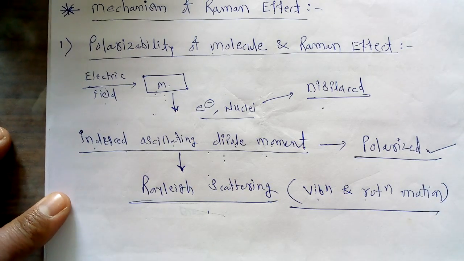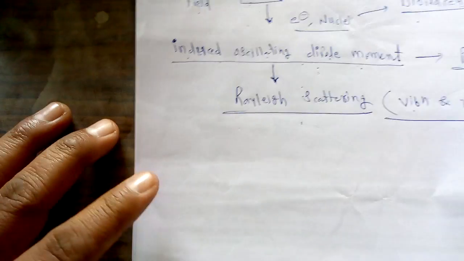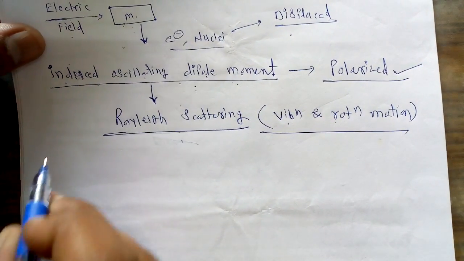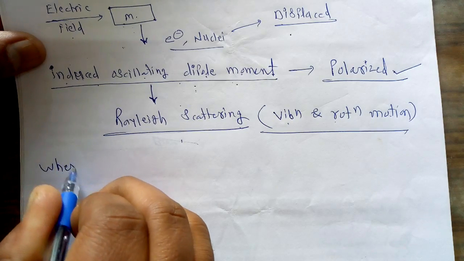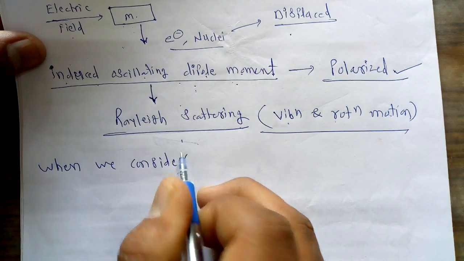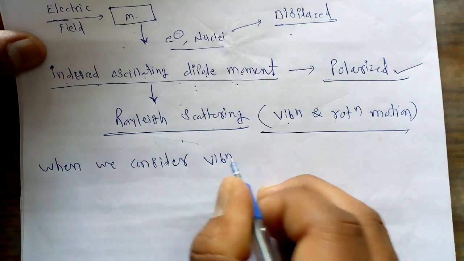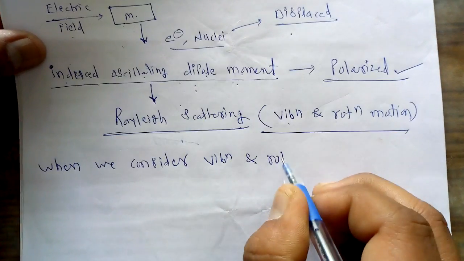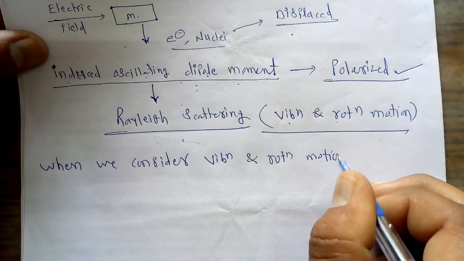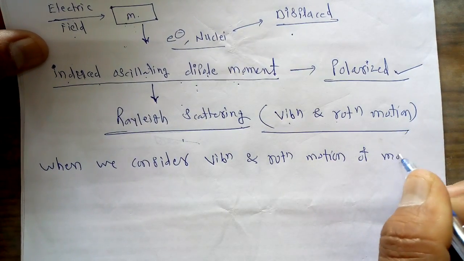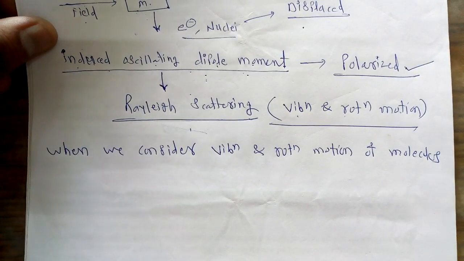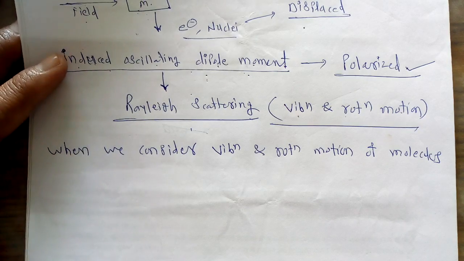On the other hand, suppose we consider the vibration and rotation motion of molecules. When we consider vibration and rotation of molecules, then what happens?